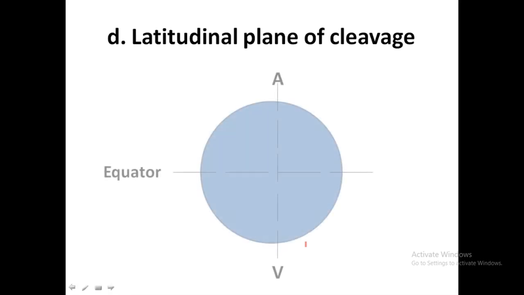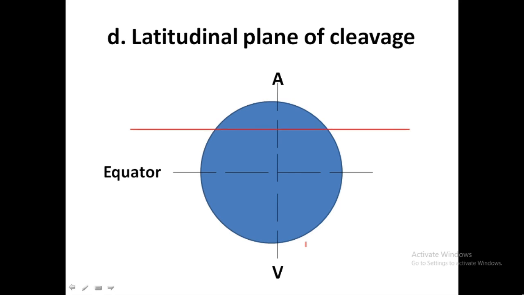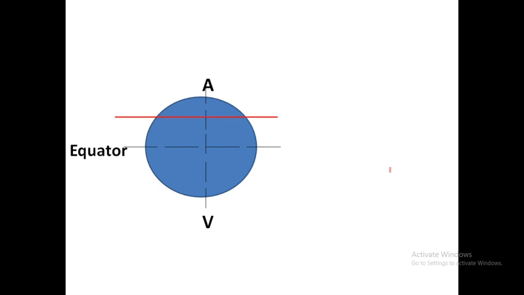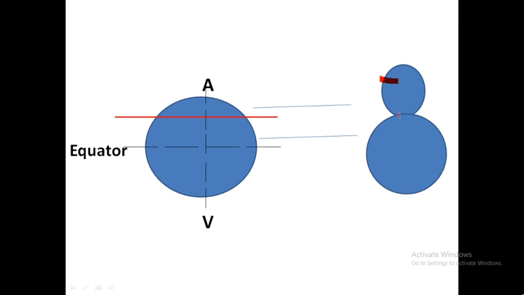And the last part is the latitudinal plane of cleavage. Here the cleavage furrow is formed either above or below the equatorial line. When the cleavage furrow is formed above the equator, it forms two types of cells, one macromere and one megamere. In this case the cleavage furrow is formed towards the animal pole side, and the macromere will remain towards the animal pole side, and the large cell will remain towards the vegetal pole side.